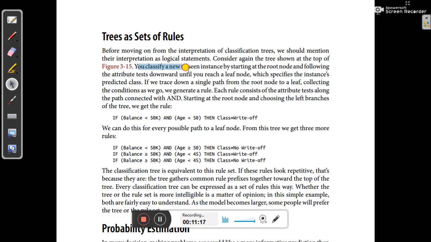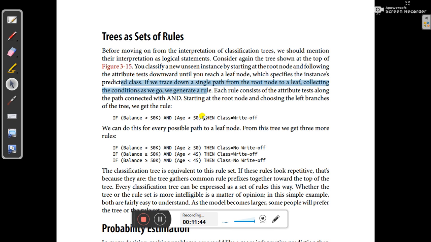You classify a new unseen instance by starting at the root node and following the attribute tests downward until you reach a leaf node, which specifies the instance's predicted class. If we trace down a single path from the root node to a leaf, collecting the conditions as we go, we generate a rule. The rule will be like this: if balance is less than this and this is this, then class is write-off.